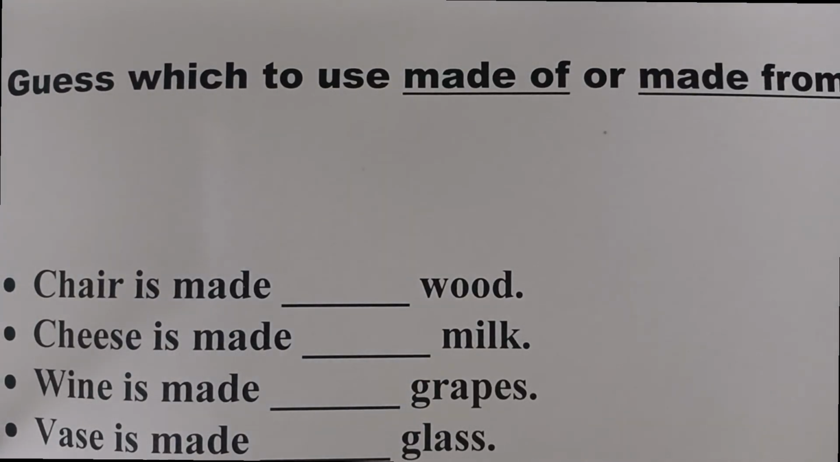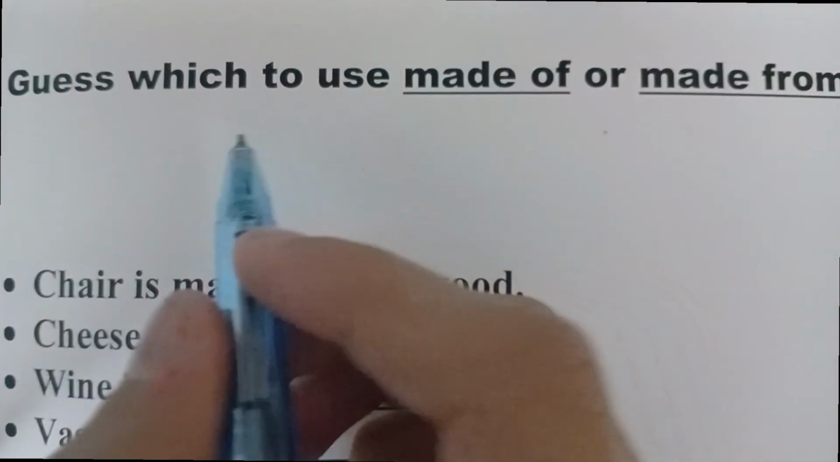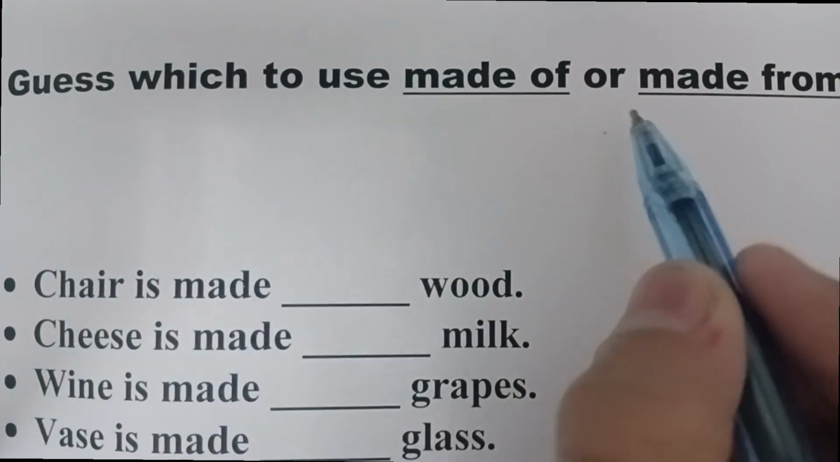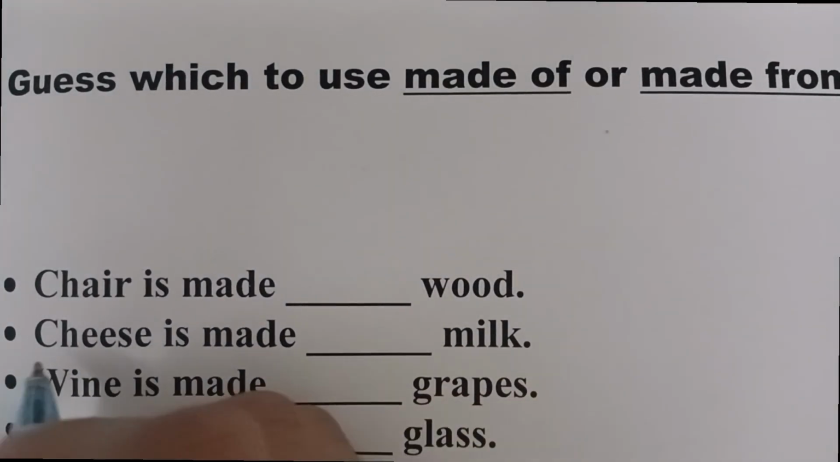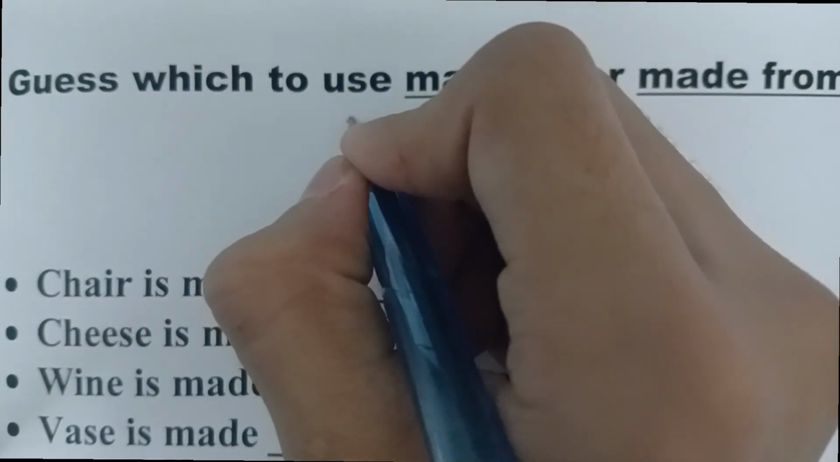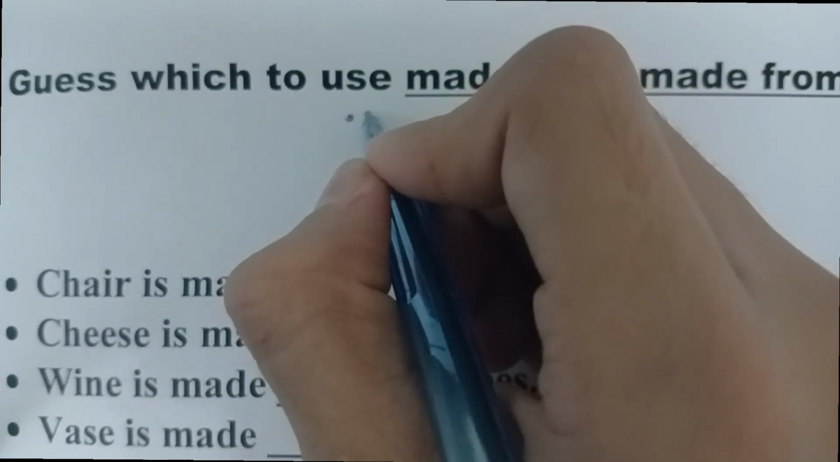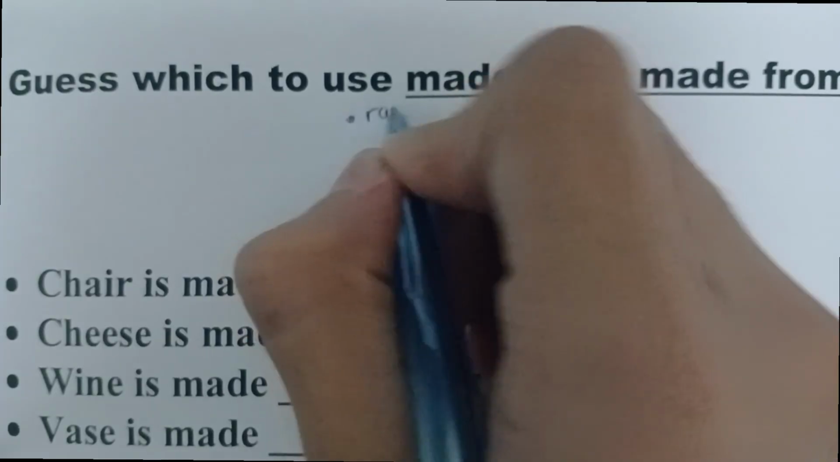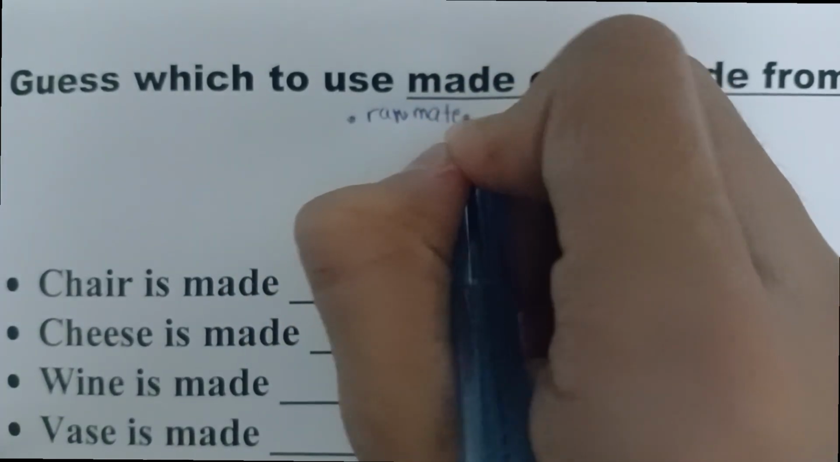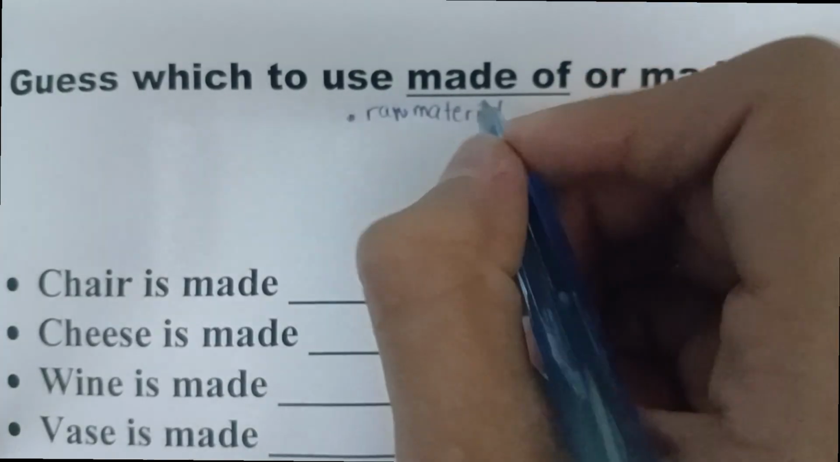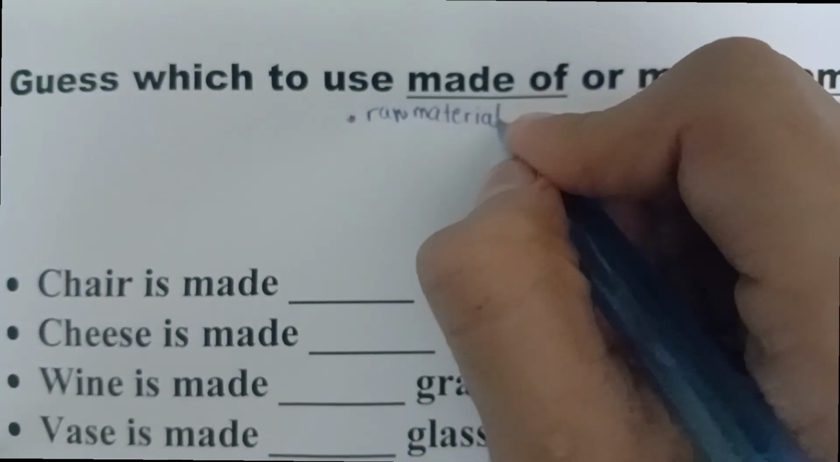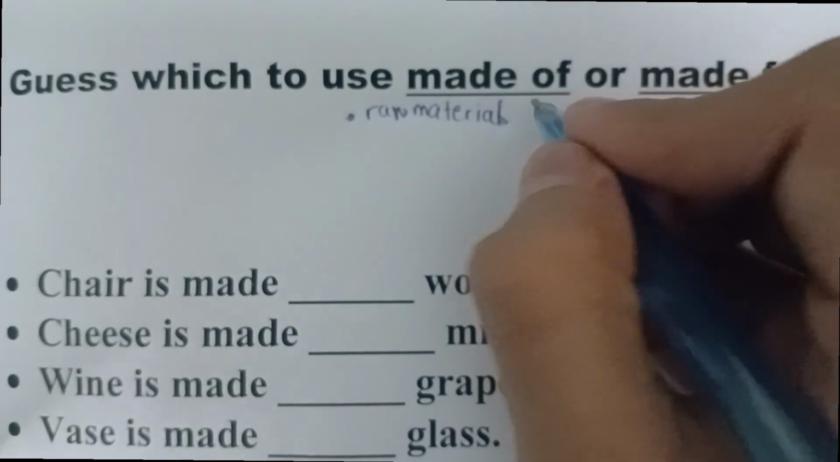Today we're gonna learn and guess which to use, made of or made from. Firstly, we're gonna look at the properties of made of. If in a sentence you see a raw material, you have to use made of.